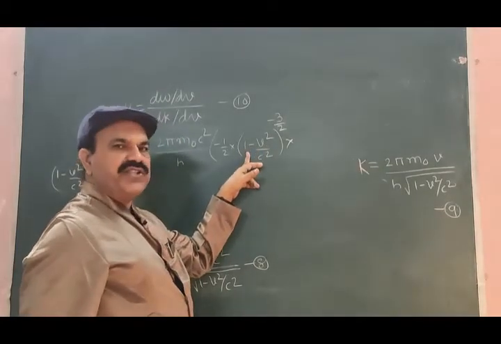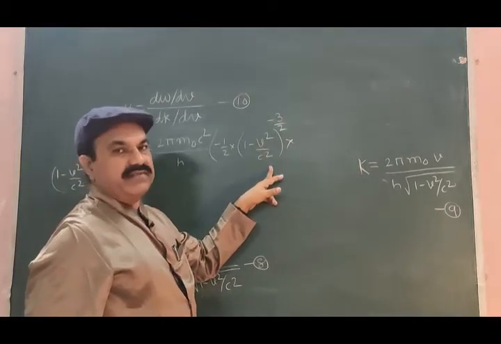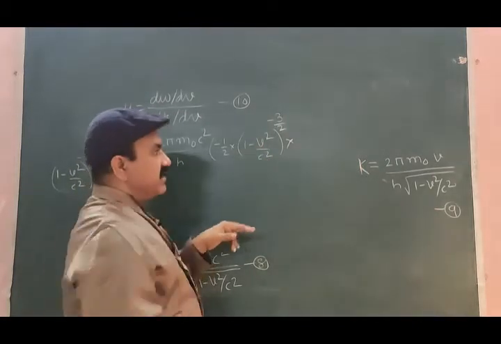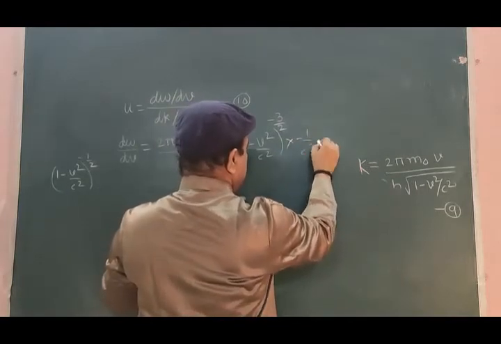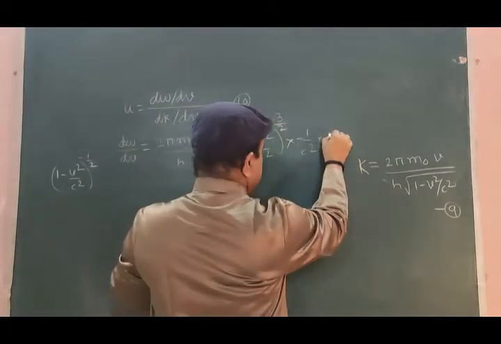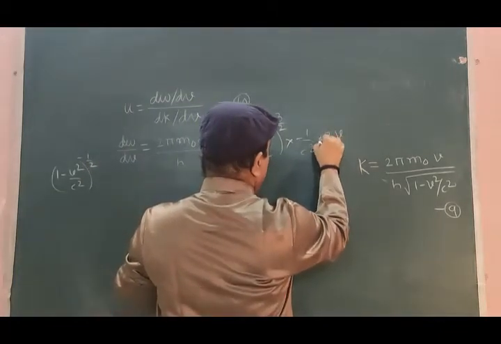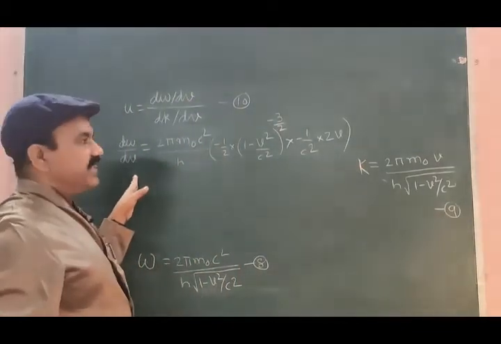Differentiation of 1 is 0. What is left? Minus v square by c square. 1 by c square is constant, so put minus 1 by c square as constant. Differentiation of v square is simply 2v.